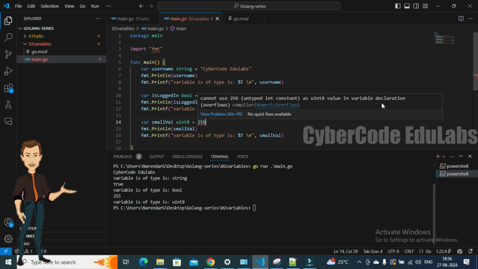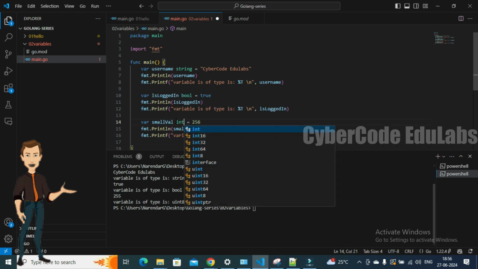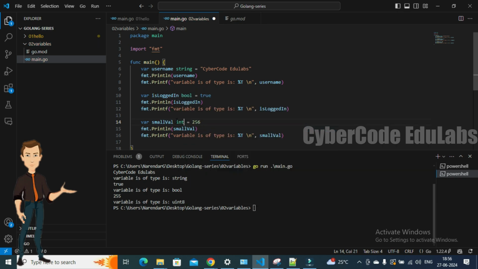So how can we find what values we can use? In the normal case, int is going to take care of everything. If we use the int type, it's going to take care of whatever value you give it, in a certain range. But in this case there is a limited range.